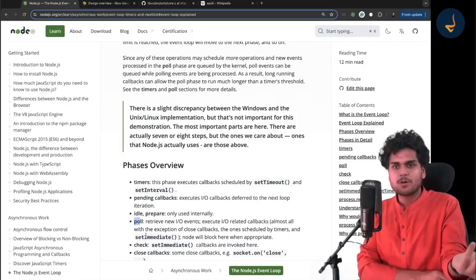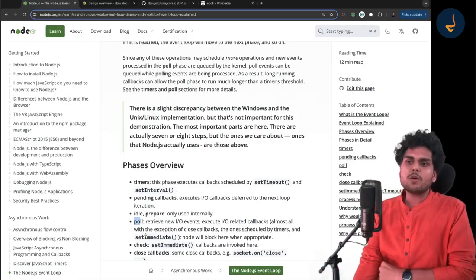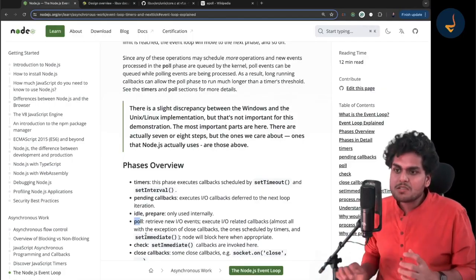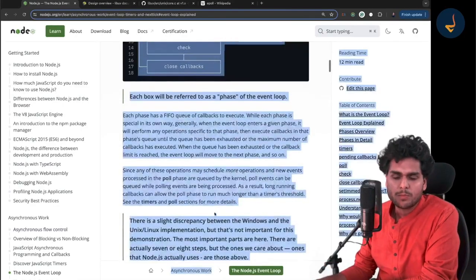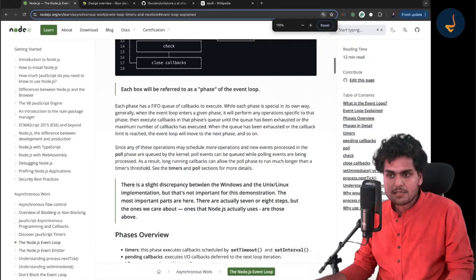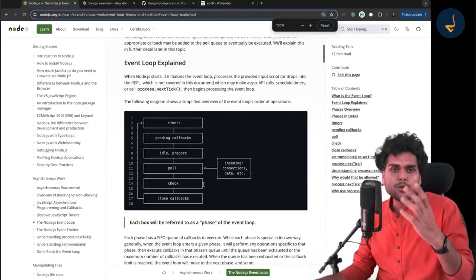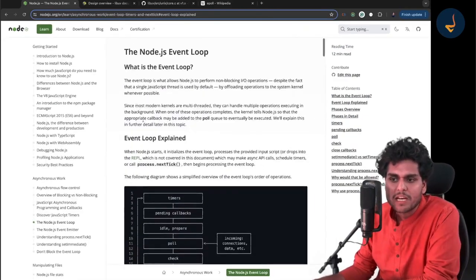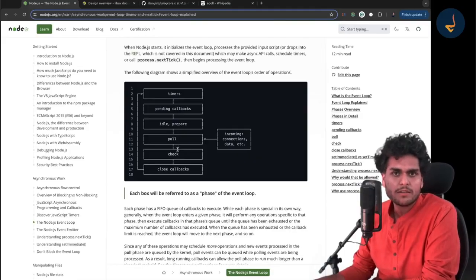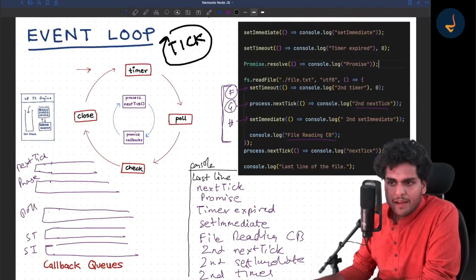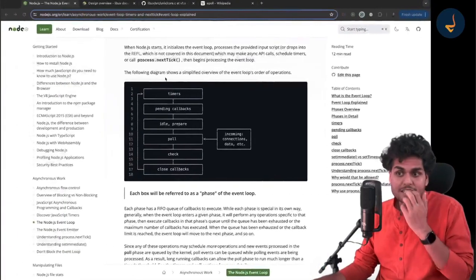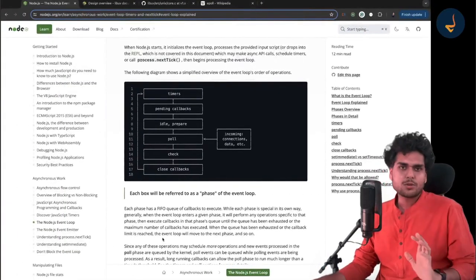Why I am showing you all this is, if you go to the Node official documentation, go read everything about the event loop. I would encourage all of you who are watching these videos to go to this website and read about the event loop. When I have explained all these concepts, these things will make so much sense to you.